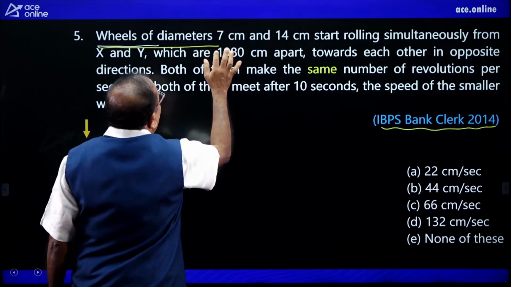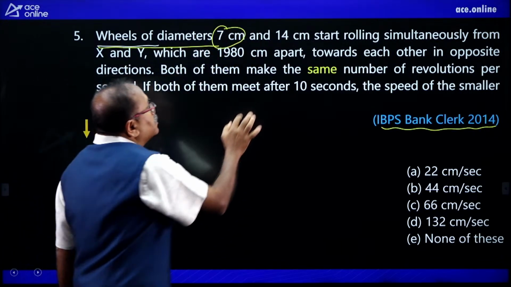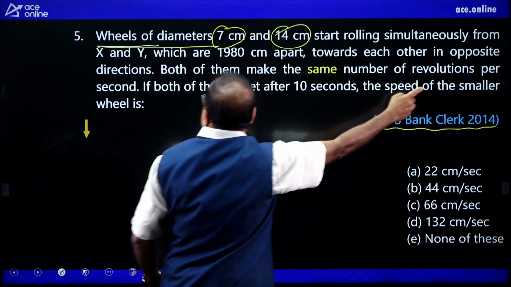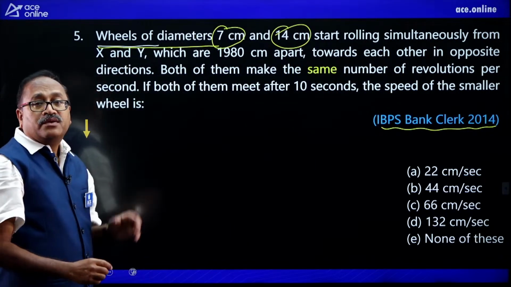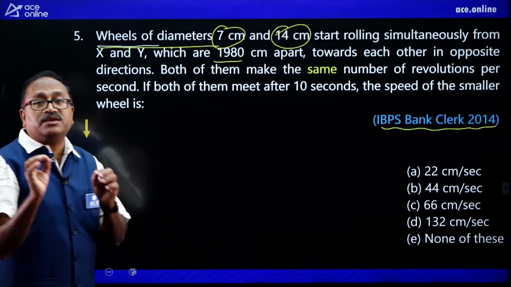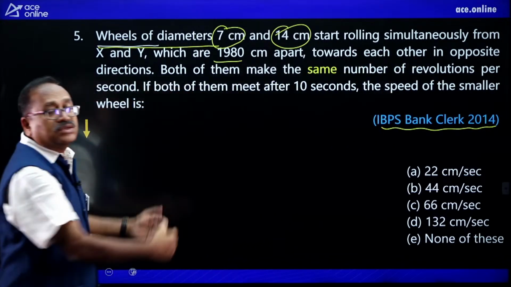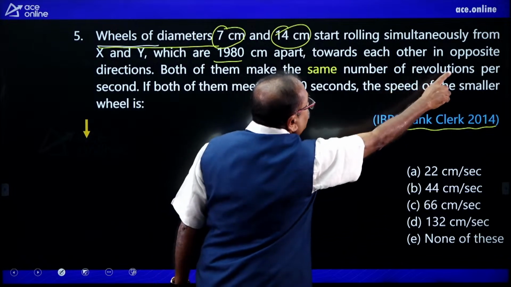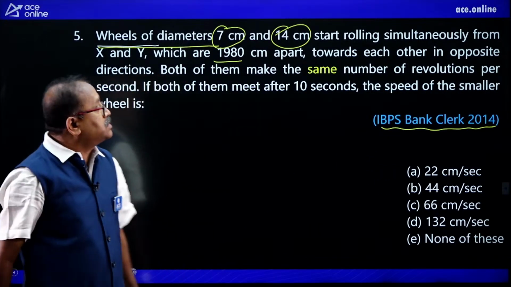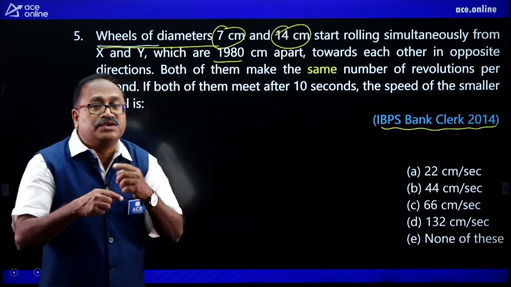Wheels of diameter 7 centimeter and 14 centimeter, that means two wheels, are rolling simultaneously from X to Y, which are 180 centimeter apart, towards each other. They are moving towards each other. Next, in opposite direction. I hope you are understanding opposite direction. Both of them take the same number of revolutions.